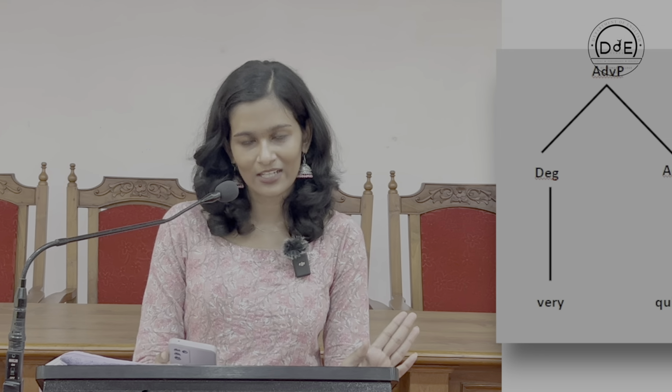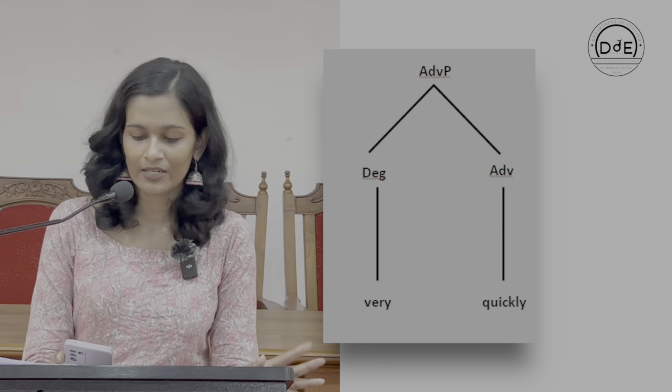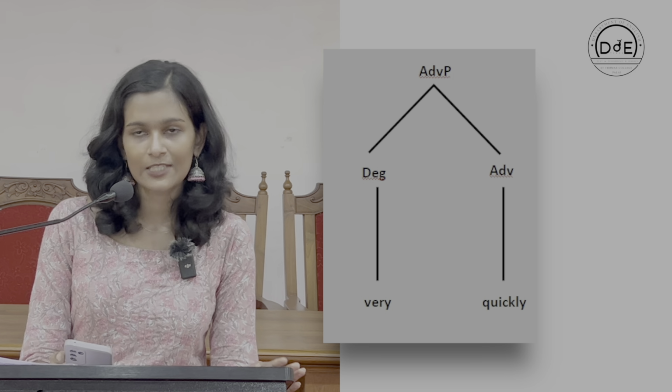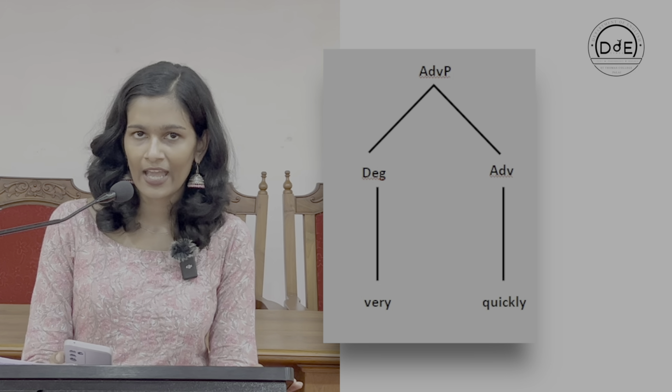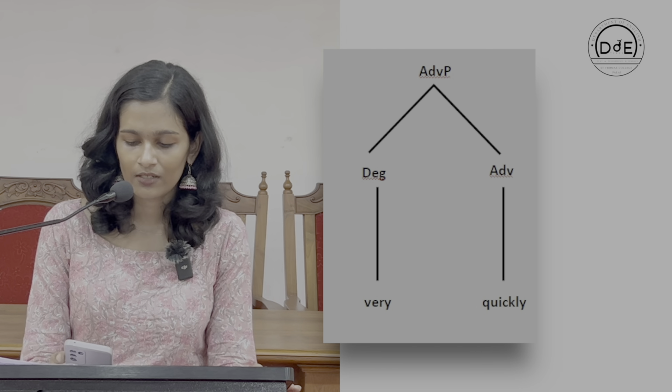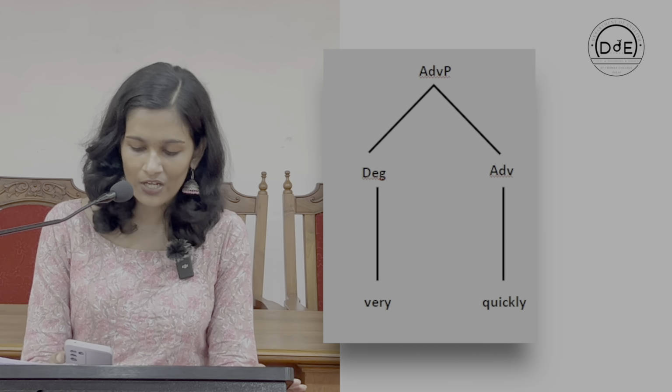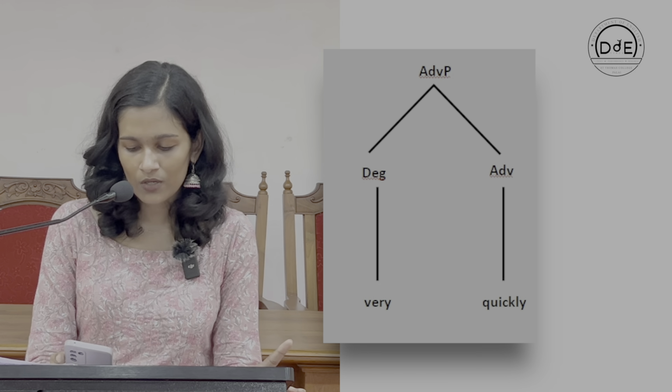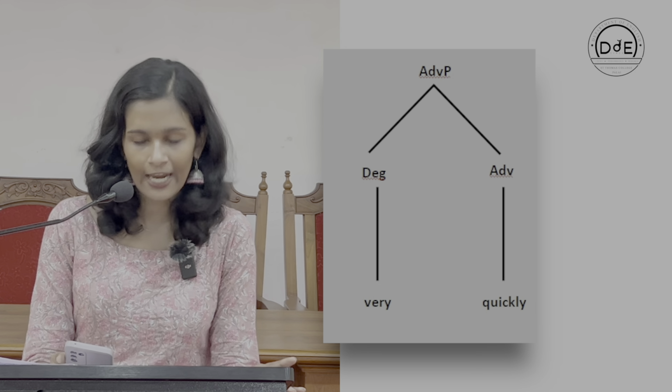The third one is adverb phrase or ADVP. We can take an example very quickly, as in the statement, he walks very quickly. Let us take a look at this tree diagram. ADVP is expanded as DEG and ADV. DEG stands for degree adverbs like more, most, very, etc. ADV stands for adverb, which is the primary element in ADVP.